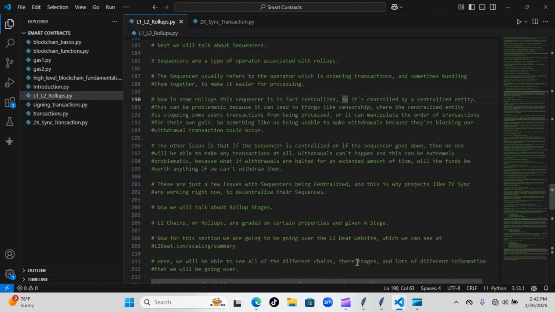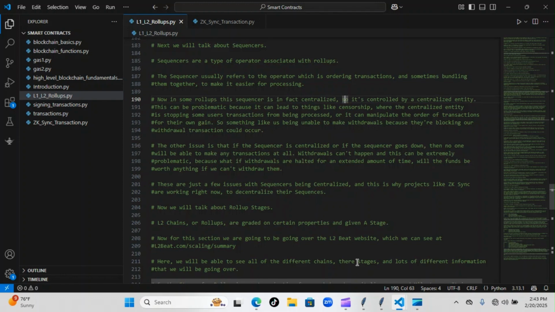The other issue is that if the sequencer is centralized and it goes down, then no one will be able to make any transactions at all. Withdrawals can happen, and this can be extremely problematic because what if withdrawals are halted for an extended amount of time? Will the funds be worth anything if we can't withdraw them? These are just a few issues with sequencers being centralized, and this is why projects like ZK Sync are working right now to decentralize their sequencers.